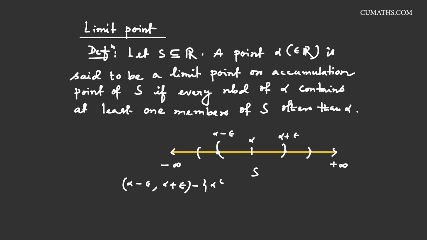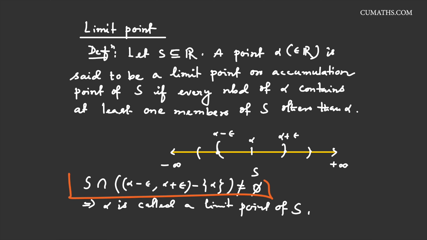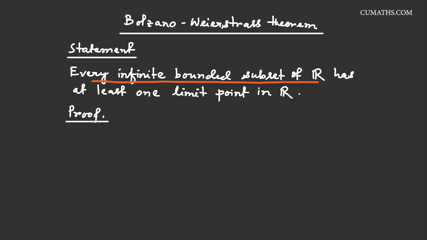If we subtract alpha from this neighborhood, then this is called a deleted neighborhood. If we take the intersection of S with this deleted neighborhood and this is not equal to phi, then alpha is called a limit point of S. If alpha is a limit point, then we must get this result. Now we are going to prove the Bolzano-Weierstrass theorem. So again, the statement of the theorem is every infinite bounded subset of R has at least one limit point.